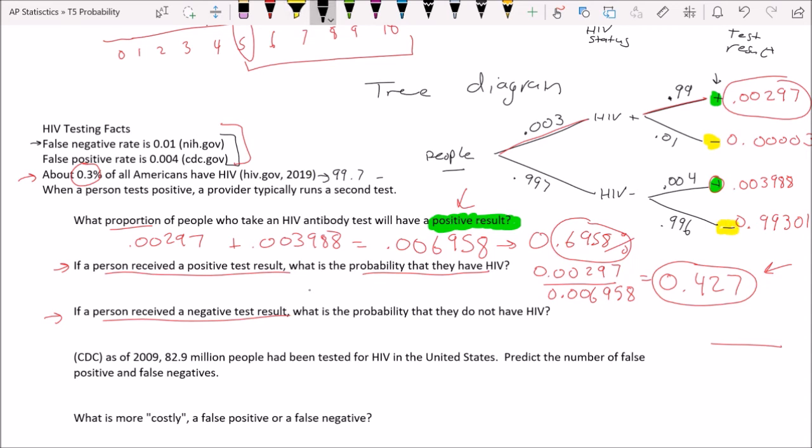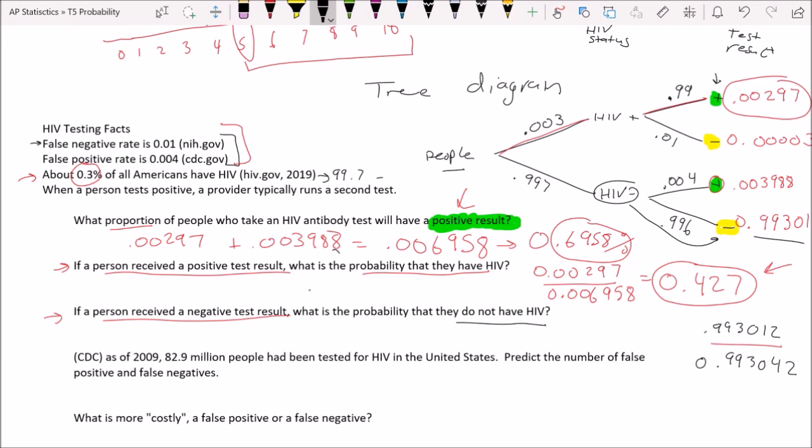So I'm going to take 0.993012 and add 0.00003. And the number I get for that is 0.993042. And they asked, out of those people, what's the probability they do not have HIV? So HIV negative, negative test, so this number is going to go on top, 0.993012. All right, let's type that in.